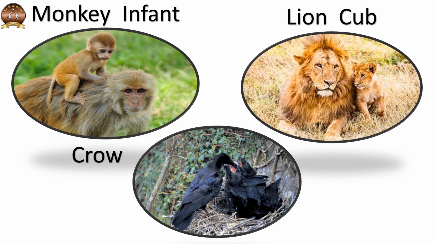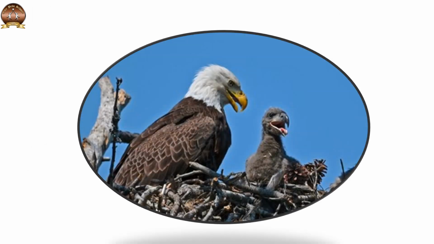Next comes bird. Which bird is this? This bird is called crow and crow baby is called chick. This one is eagle and eagle baby is called eaglet.